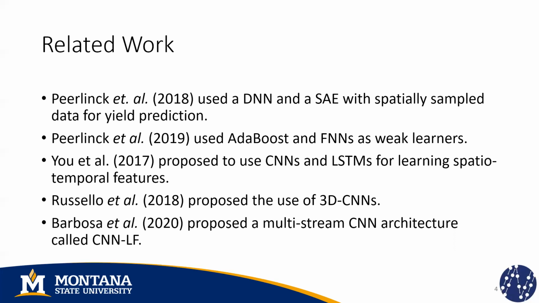Russello et al. in 2018 focused on the same type of problem, and he proposed to use three-dimensional convolutional neural networks. And he showed that this approach yields better results than those obtained by Yu et al. And finally, Barbosa et al. in 2020 proposed a multi-stream CNN architecture called CNN late fusion. And each stream of this architecture is a small CNN that analyzes each feature separately. And at the end, we're going to fuse all the features using a single neuron that is going to give us a single yield predicted value.